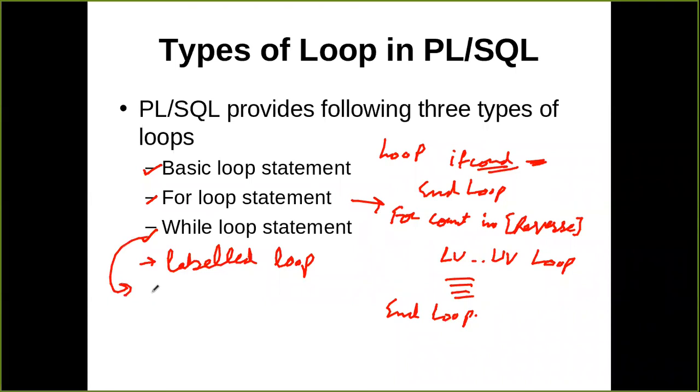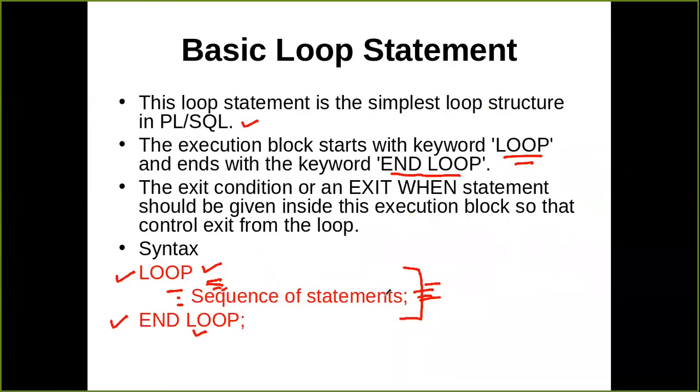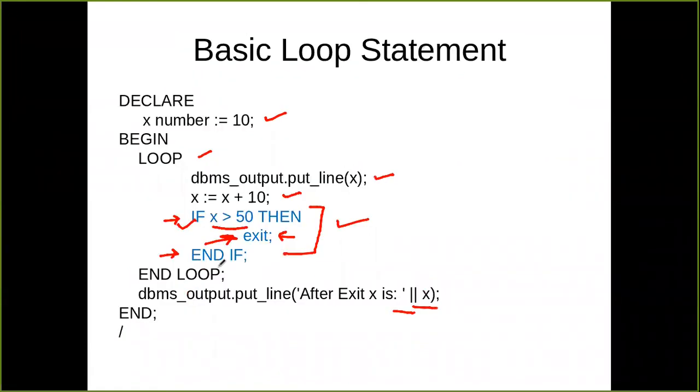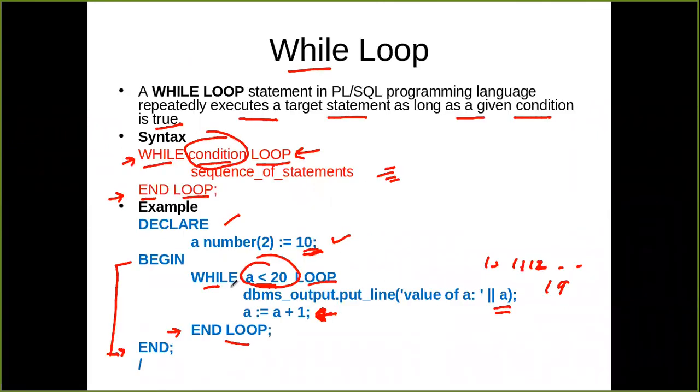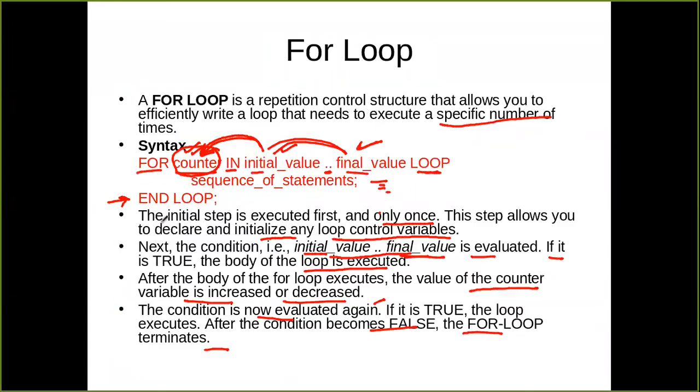Similarly, the structure of the while loop is: while, condition, loop, set of statements, end loop. And the semicolon is at the last. Every end loop is terminated with a semicolon. There is no semicolon after the loop, but the semicolon is here. In the similar way, after end loop you have to put the semicolon, and there is no semicolon here, but the semicolon is here. So you have to keep all these things in your mind while creating a loop.